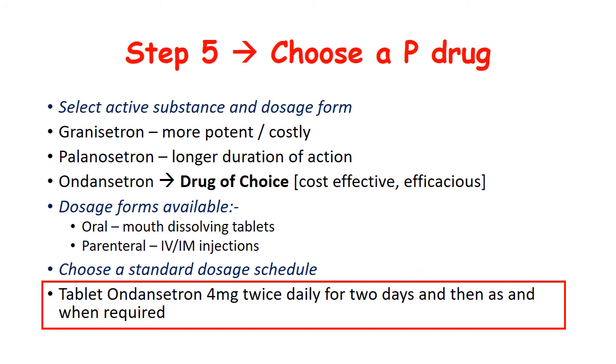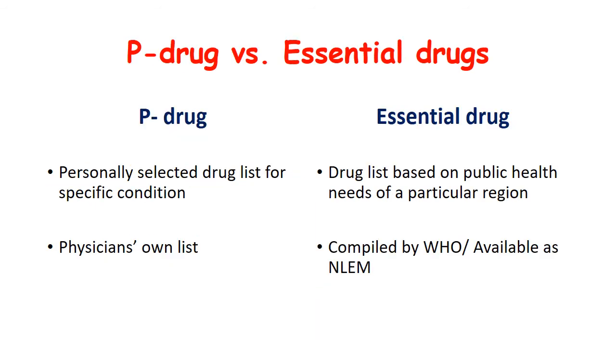So now you have an idea of the concept of the P drug. Apart from that, one more thing you have to keep in mind: P drug is not essential drug. These both are different concepts. P drug is basically a personal drug, a personally selected drug list for a specific condition by the physician. The essential drug list is based on the public health needs of a particular region.